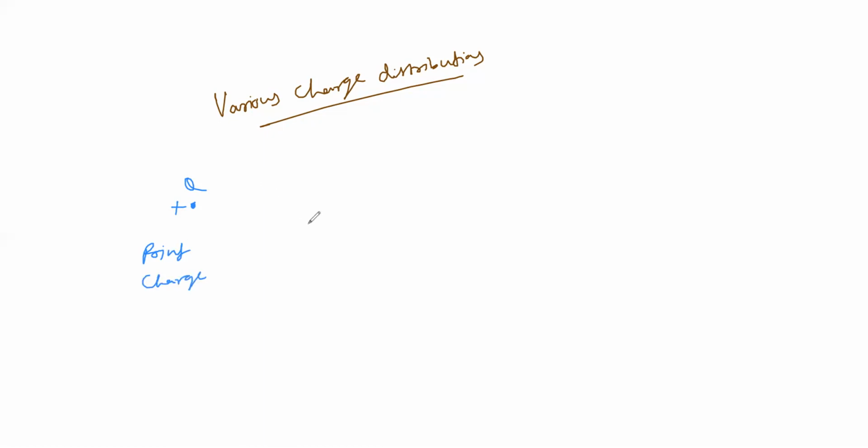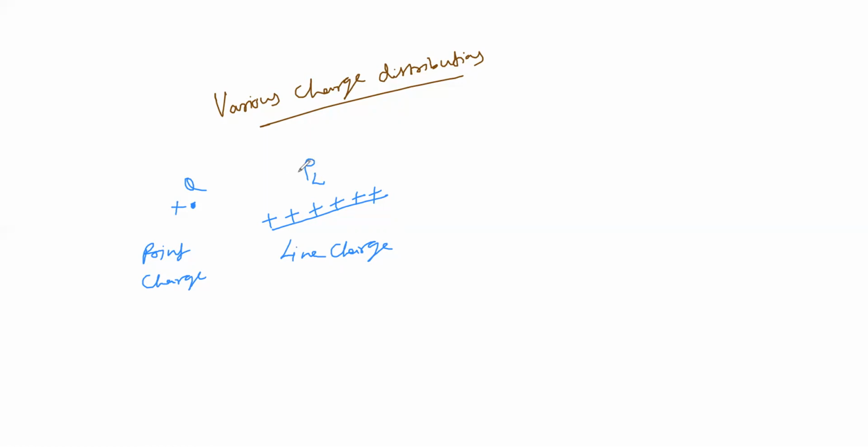Now such point charges laid down on a line is called a line charge. Here your parameter will change: instead of Q we will have rho L. Here rho is nothing but charge density.